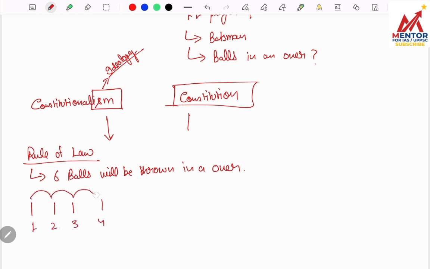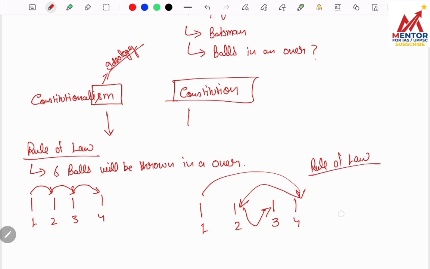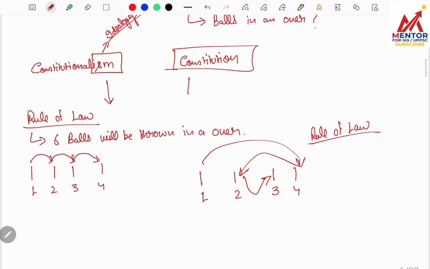If somebody is following all the steps in a chronological way, then it is termed as rule of law. And suppose same step somebody is not following properly, he is following randomly, then you can say that it is not under rule of law. Here the procedure is being followed in an arbitrary manner, like the way the person want to implement.